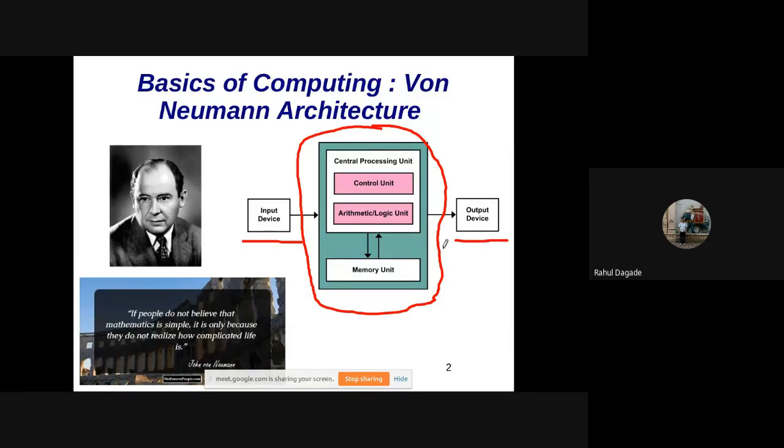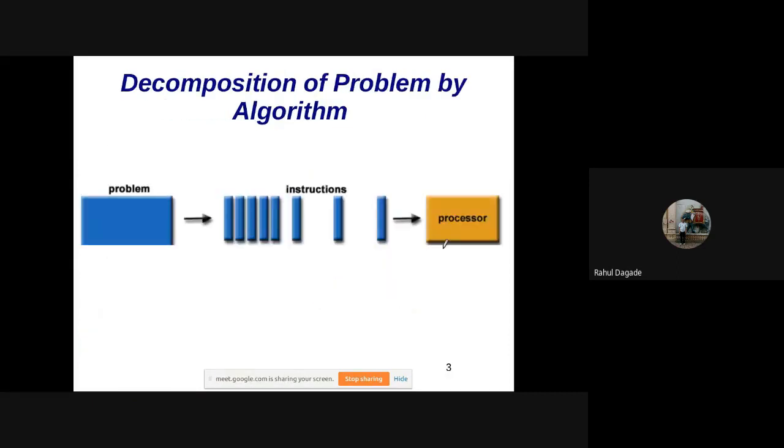Now, a typical problem, we all know, is solved through an algorithm. That is, we have a certain problem, and then it is divided into a number of instructions. Let's take a very general problem of farming. Nowadays, farming has started a new kind of era. Now, let's take farming. In that, what different steps do we have?